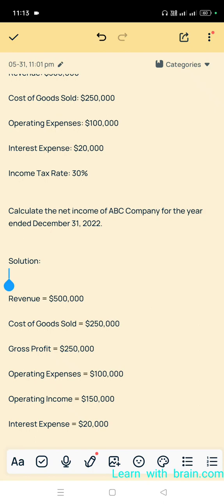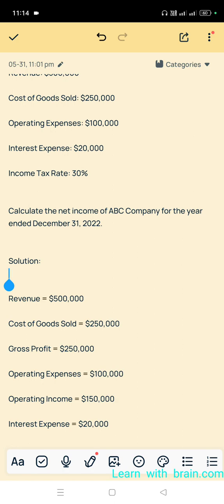First of all, revenue 5 lakhs. We have to deduct cost of goods sold 2 lakh 50,000. Now we get gross profit 2 lakh 50,000. From gross profit we deduct operating expenses 1 lakh. Now we get operating income 1 lakh 50,000.